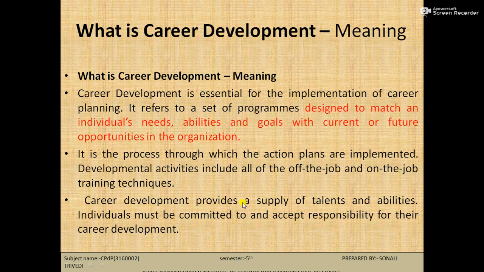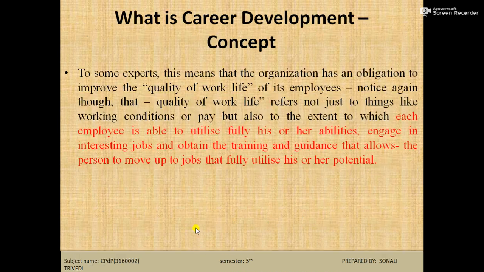Developmental activities include all of the off-the-job and on-the-job training techniques. Career development provides a supply of talents and abilities. Individuals must be committed to and accept responsibility for their career development. What is career development? This is the concept. To some experts, this means that the organization has an obligation to improve the quality of work life of its employees.